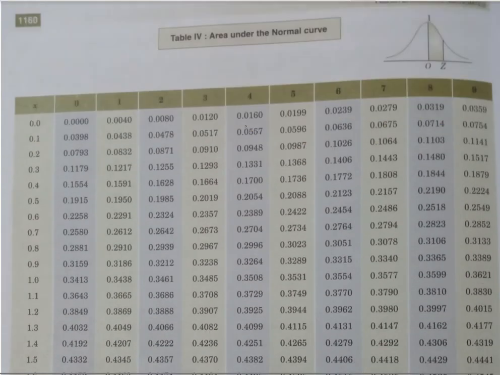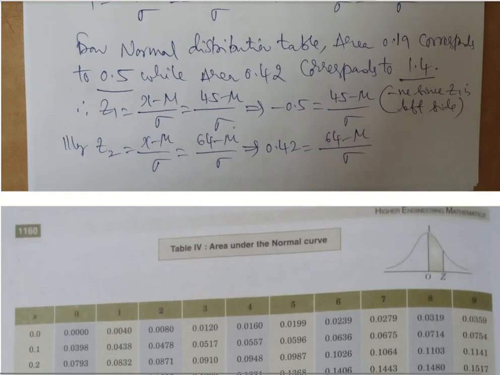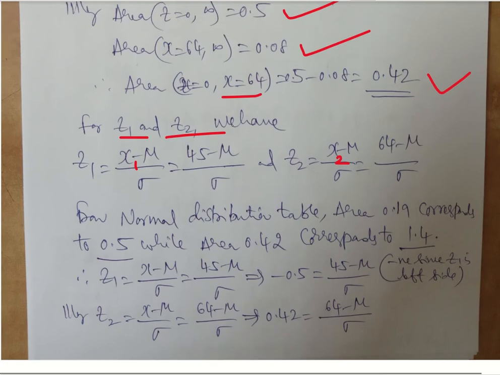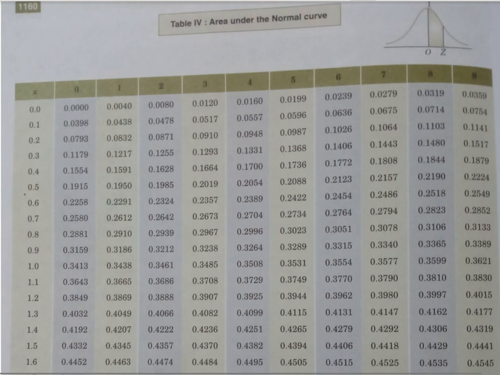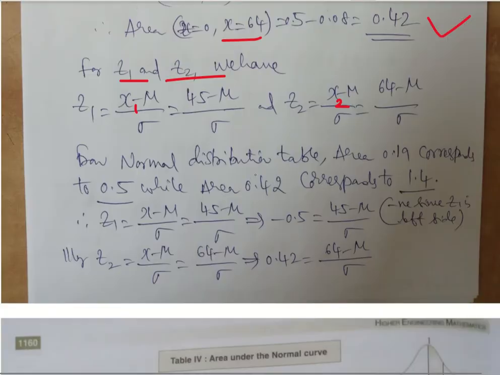Let us see where that 0.19 will come. So 0.19 will be coming at, let us say, 0.5. Up to 0.4, this is having only 0.1879. That 0.19 is starting at the point 0.5. So for z is equal to 0.5, probably we can get 0.19 as the value. So we can substitute that, for the z value 0.5, we will be able to get the area.